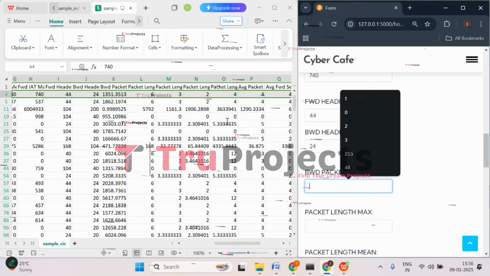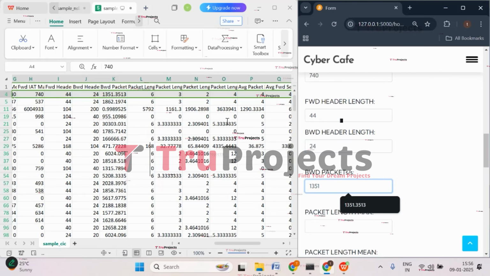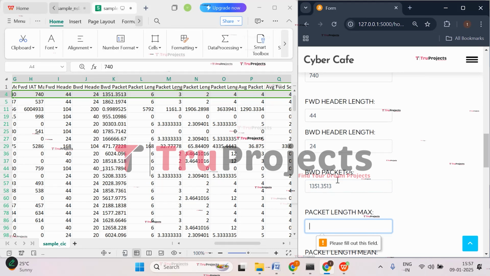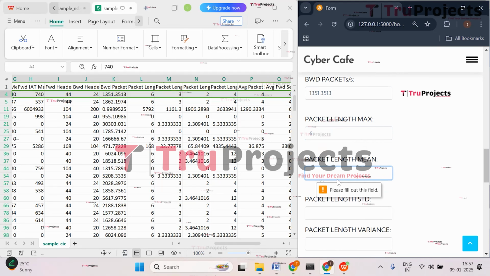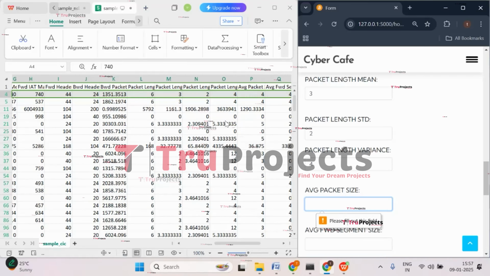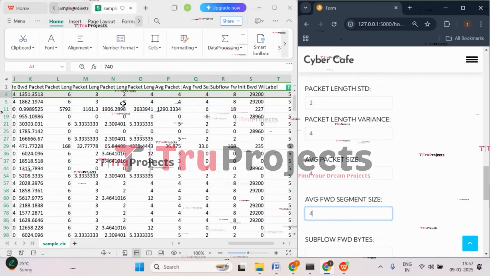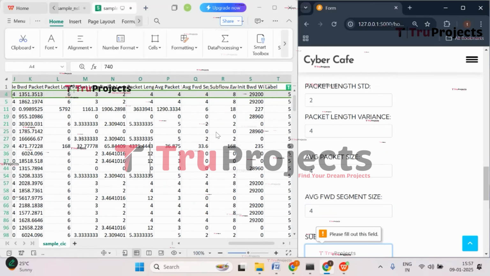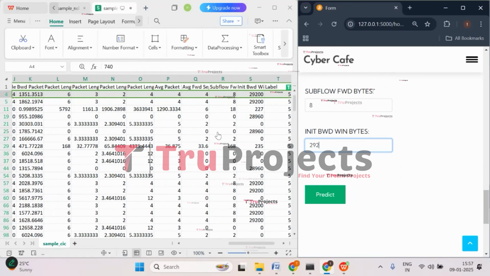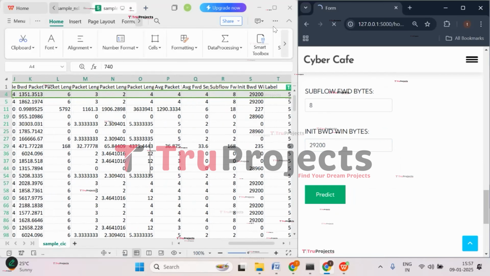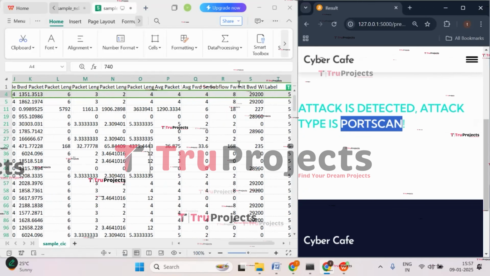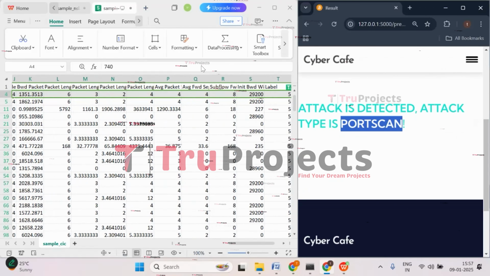Then backward packets are 1351.3513, and packet length is 6, 3, 2, 4. The next three values are 4, and then the next value is 8, and the last value is 29200. Now click on predict. So here we got the prediction that there is attack detected and the attack type is port scan attack. So here port scan attack has been detected.